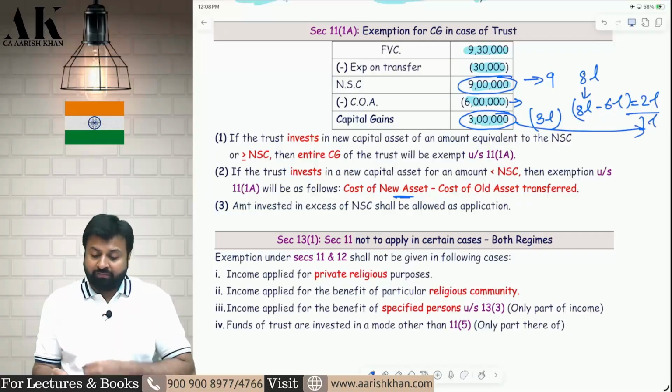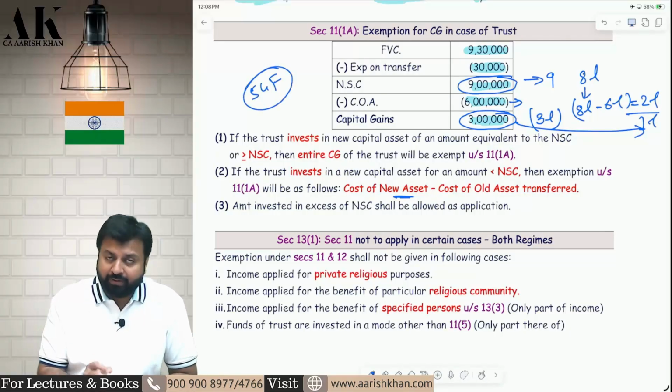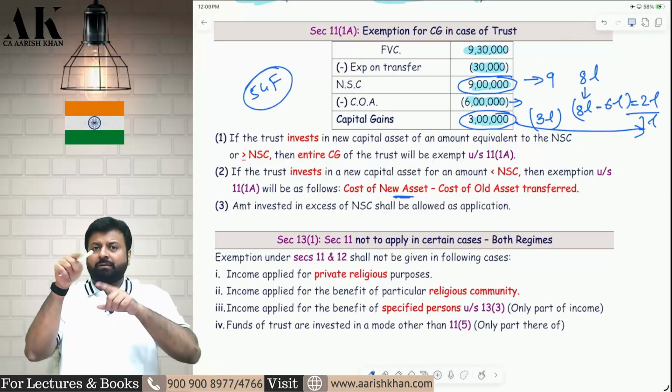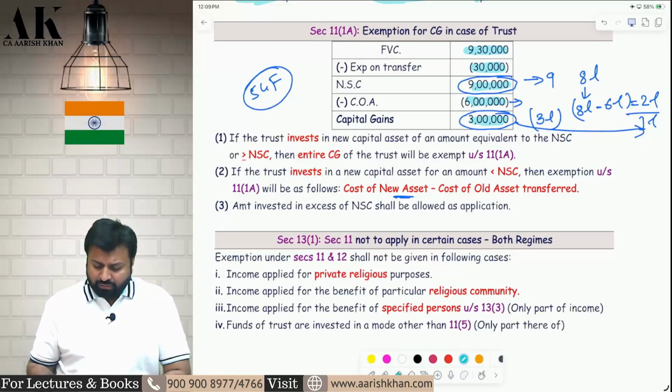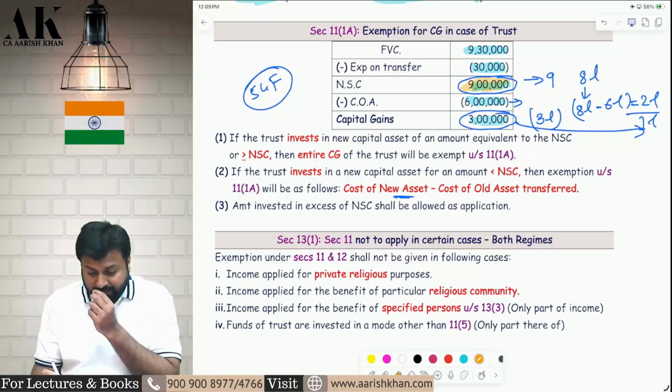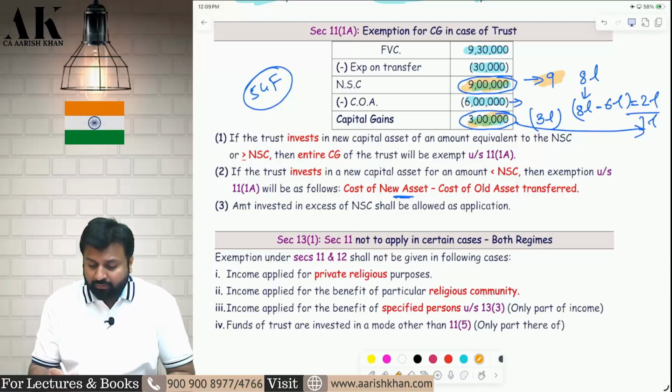I hope it is clear to all of you. It is not similar to 54F. Be very careful. 54F used to compute by multiplying something and dividing something. Here it is not like that. Here it is very simple. Whatever amount is received in the form of net consideration, reinvest fully, then the full amount will be exempt.